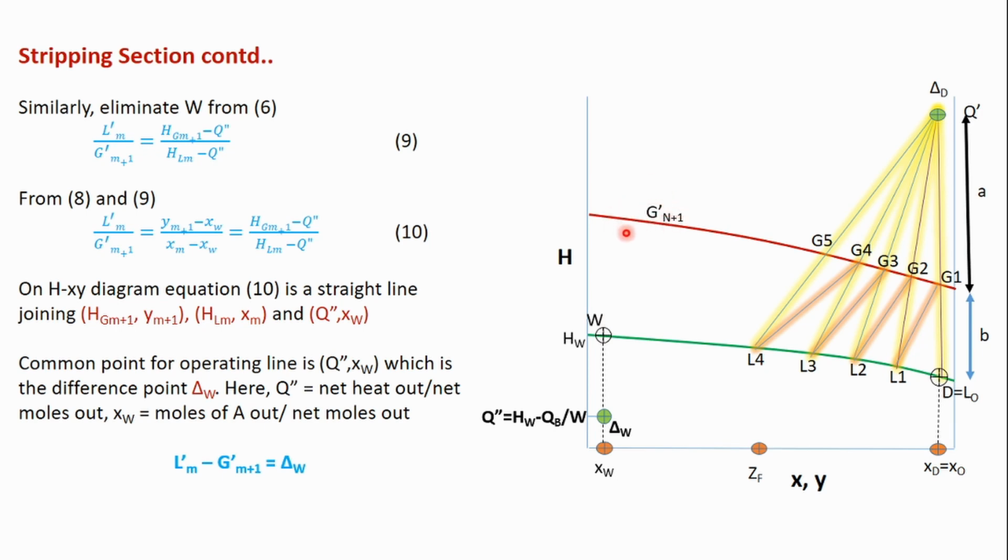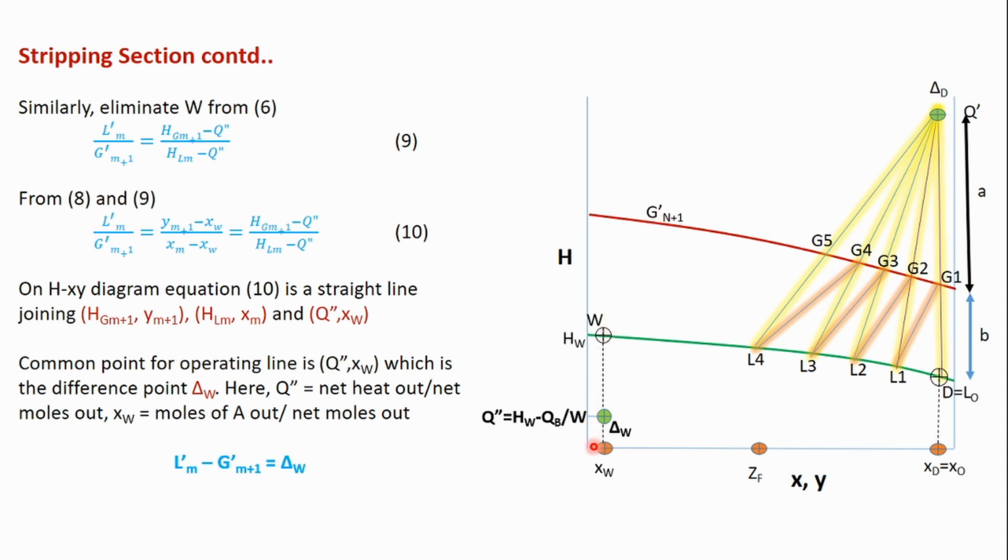These vapors, y dash n plus 1, are going to stage n. They are in equilibrium with the liquid which is recovered as the residue or the bottom product. Alright, so they will be on a tie line. So we can join them by a tie line.